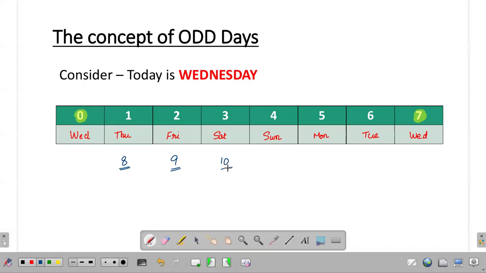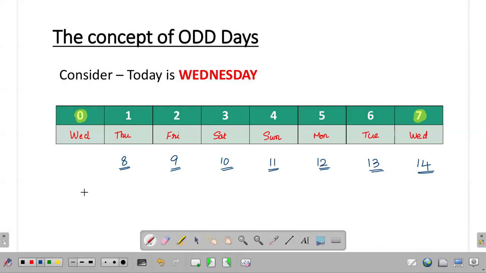Similarly, 10 days from today, it is as good as 3 days from today. It will fall on a Saturday. 11 days from today, it is as good as 4 days from today. It will fall on a Sunday. 12 days from today, it will fall on a Monday. It is as good as 5 days from today. Similarly, 13 days from today, it is as good as 6 days from today, and it will fall on a Tuesday. Now observe closely. 14 days from today, it is as good as 7 days from today. It is again as good as 0 days from today, that is today itself.